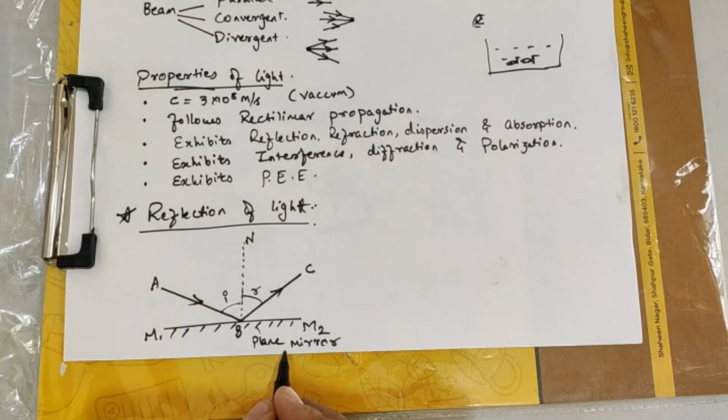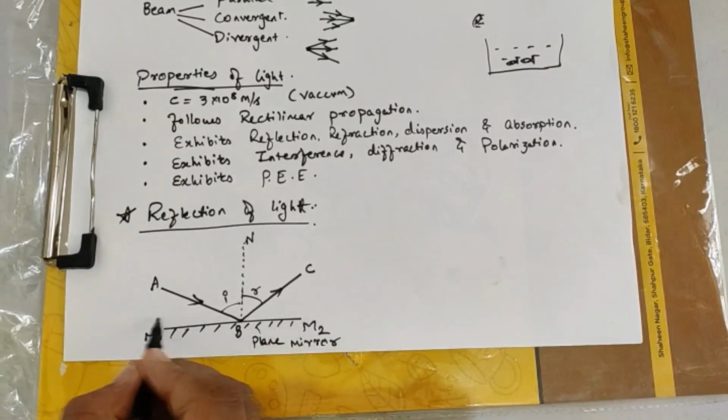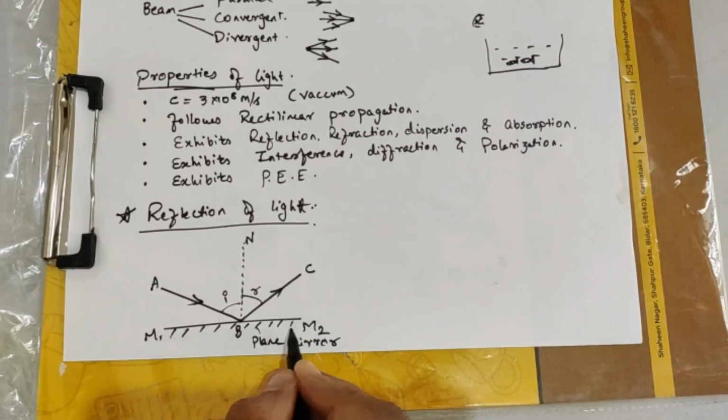What is a plane mirror? Plane mirror is something that you have seen in your houses. Early morning when you get ready, you stand in front of the mirror. That mirror is basically plane. Plane mirror, actual meaning is one side will be a smooth surface which is ready for reflection. The other side of the mirror will be polished, or should I say colored, or say silvered.